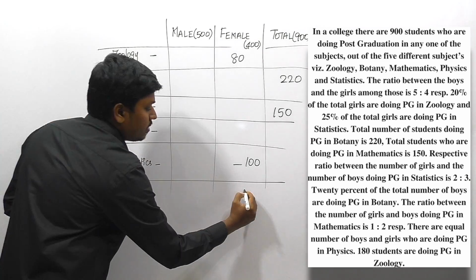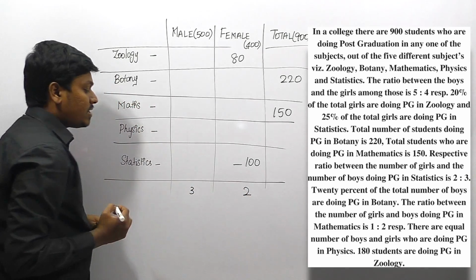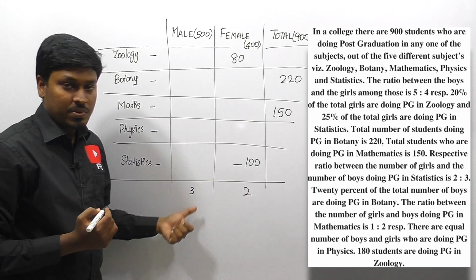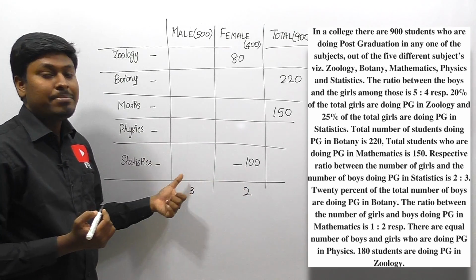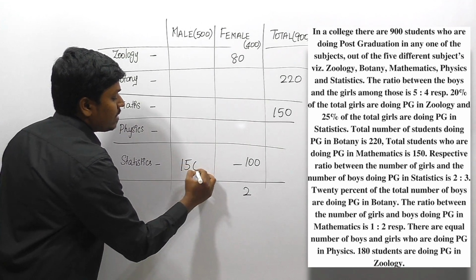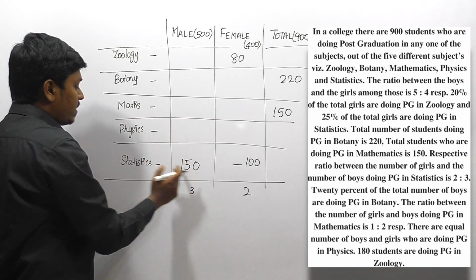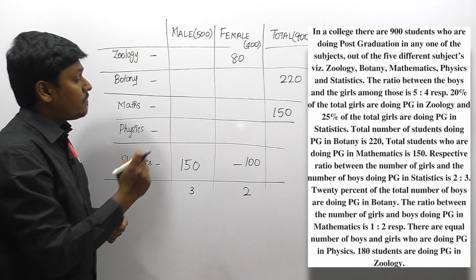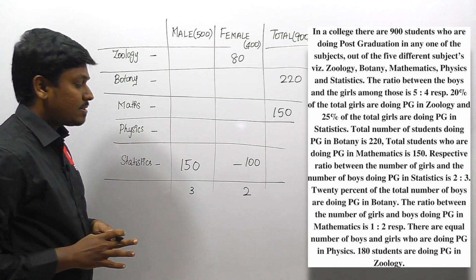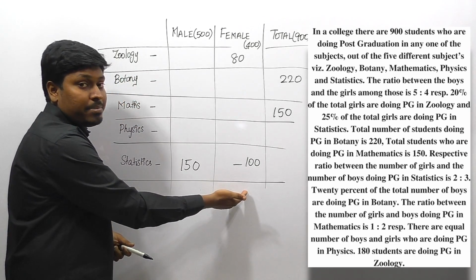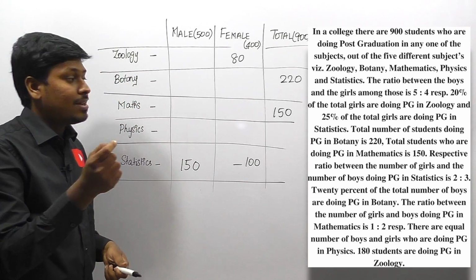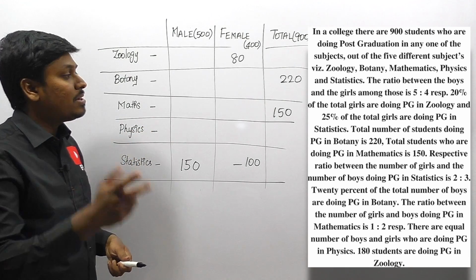If 2 parts is 100, then the 3 parts will be 150. So 150 will be the total number of males doing PG in statistics, and the females will be 100 in statistics, right? So male is 3 parts and female is 2 parts, the ratio of female to male being 2:3.